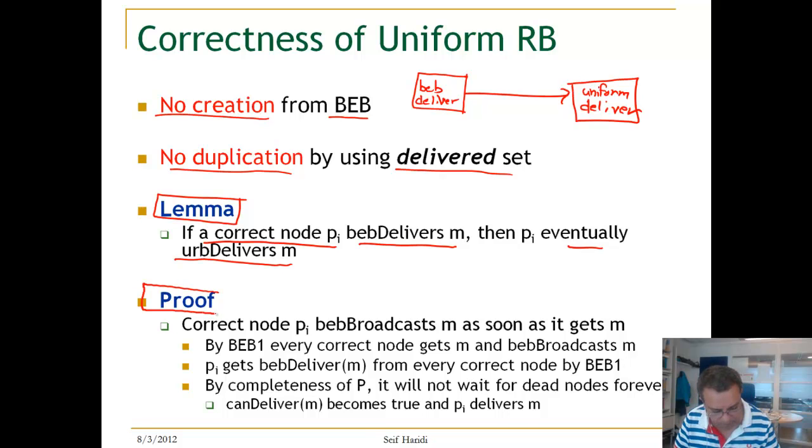Here's the proof. A correct process Pi BEB broadcasts M as soon as it gets M the first time.